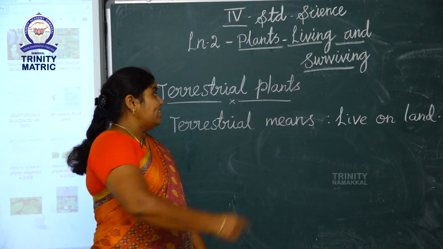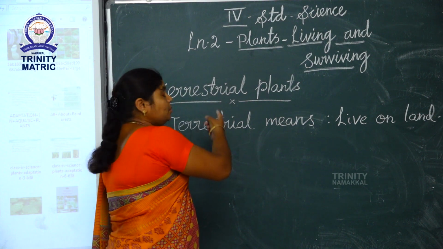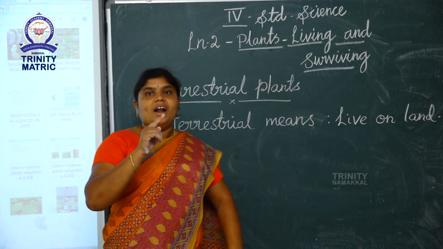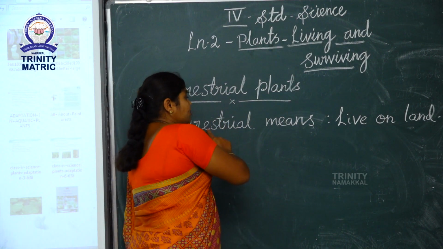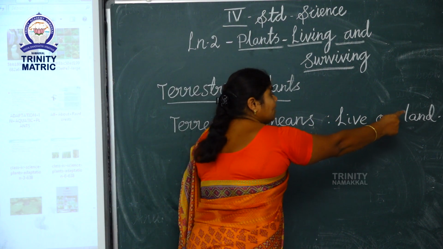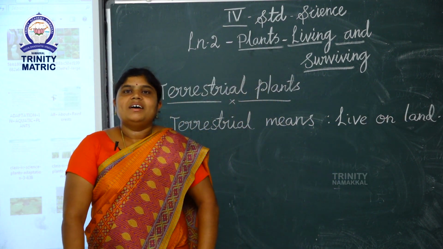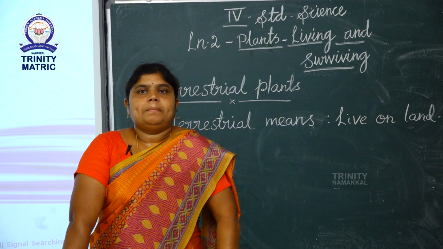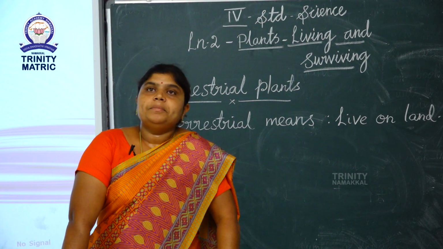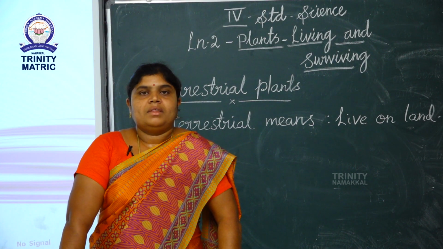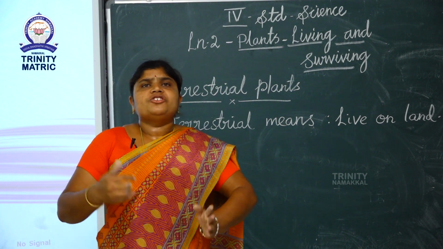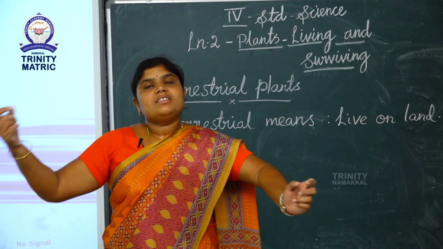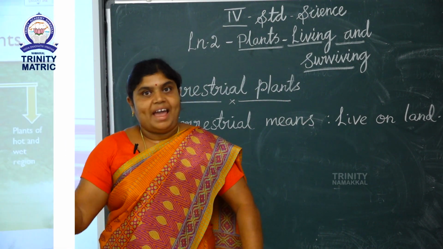First one is terrestrial plants. What is meant by terrestrial? The word terrestrial means living on land. Listen, terrestrial means live on land. Plants that live on land, for example neem tree, peepal tree, sesame tree. So, many trees live on land. These plants are called terrestrial plants.